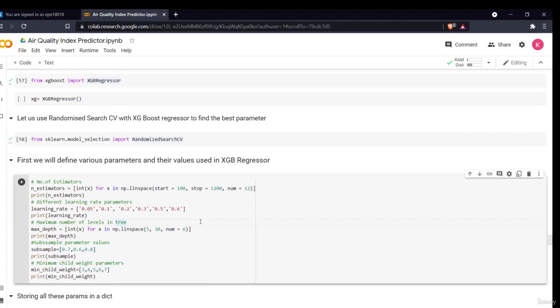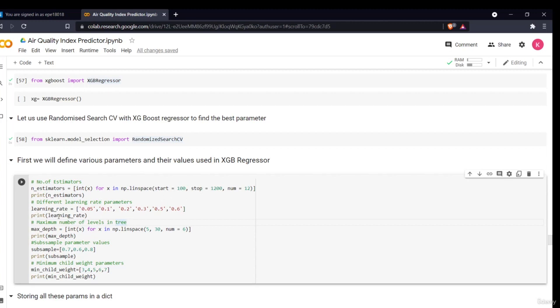Now first we'll be defining the parameters. I just simply researched what the different parameters for regression are, and what the best parameters are, and I have defined them. For number of estimators, I've taken start from 100, stop at 1200, take 12 iterations with a difference of 100. So the estimator will be 100, 200, 300, like that.